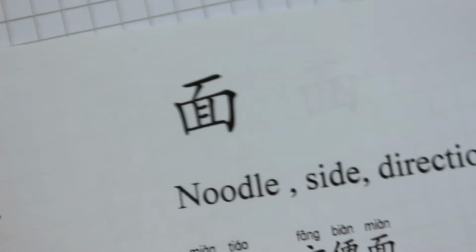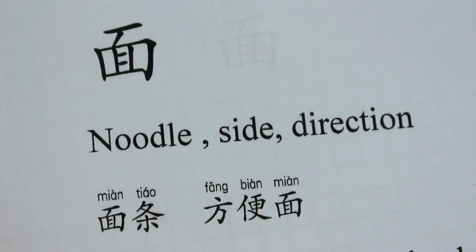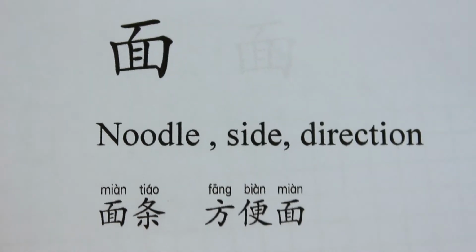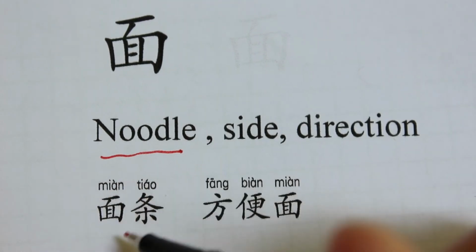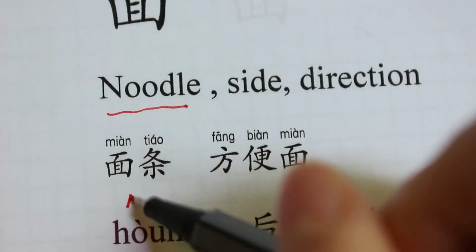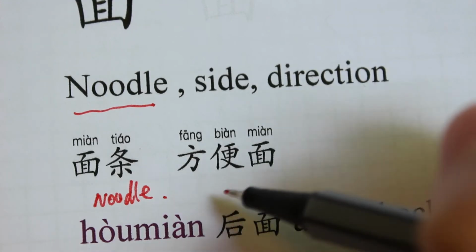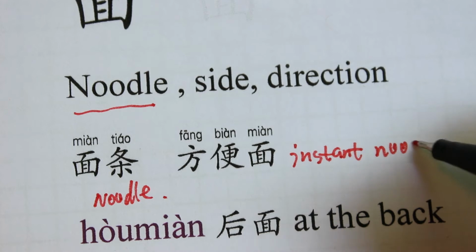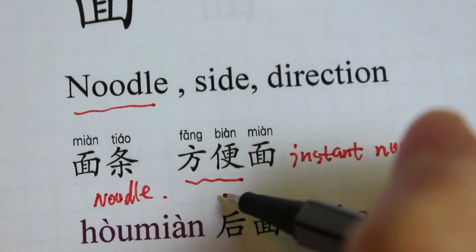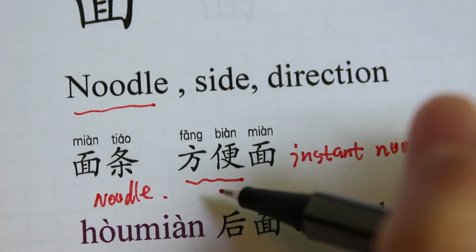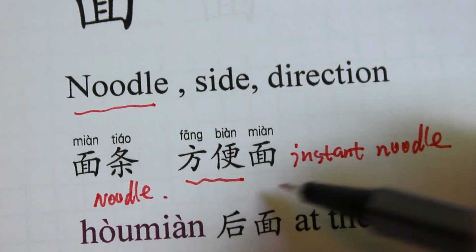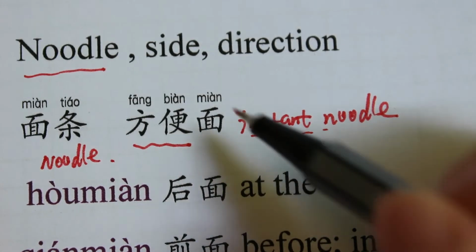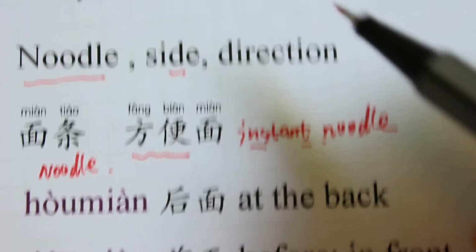没. The next one is 面. It has two meanings. The first is noodle. So 面条 is actually the noodle. 面条. And 方便面 means the instant noodle. 方便 in Chinese means convenient. So the noodle that is very convenient is the instant noodle. 方便面.